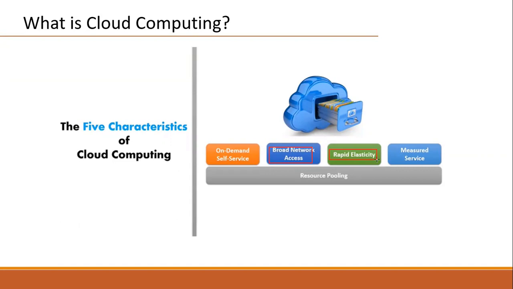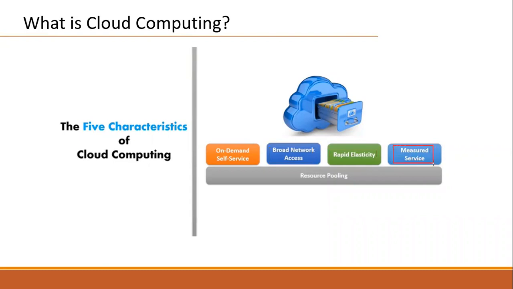At that time we need more resources, means more network traffic is there. That's why at that time we can increase the resources. After 15, we can decrease it back to the previous size to reduce the cost. That is rapid elasticity.